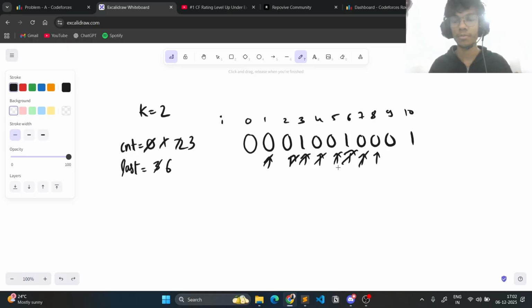If I attend this one, then I'll have to stay awake for 7 and 8 because k is 2, right? If k was 1, then I'd only have to stay awake for the 7th class. So now 7th and 8th we cannot sleep, and then we can go to 9th, and 9 minus 6 is 3, which is strictly greater than 2, so I'll increment the count, and then we'll go here, update last to 10, and then this would be over.